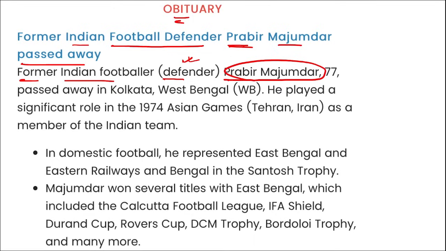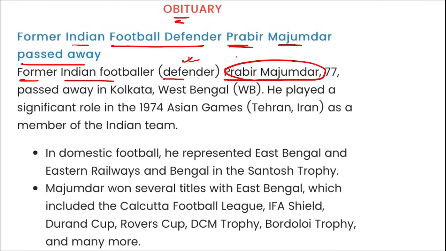A defender is when you save the other team from scoring a goal. And who is a goalkeeper? Who is at the goal post when he is saving the goals, right? Preventing it from becoming a goal.